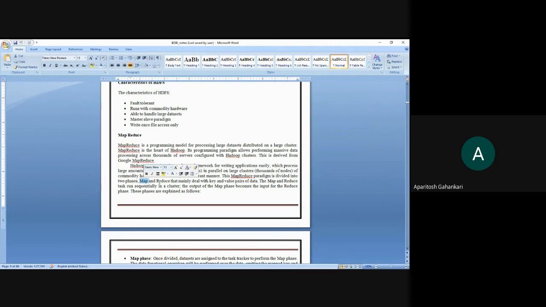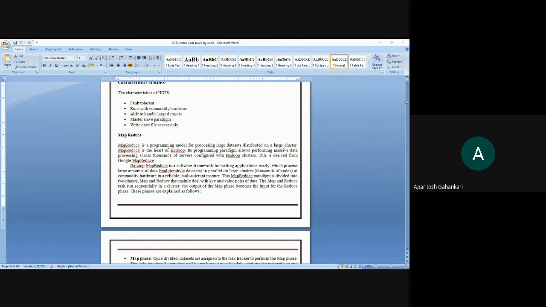So there will be two different phases. If you try to understand the exact concept of map and reduce, it is simply that you divide the data into different chunks and then you map them to certain other chunks. Then you process them simultaneously, in a parallel way, and lastly you reduce them to get the output. So that is map and reduce.